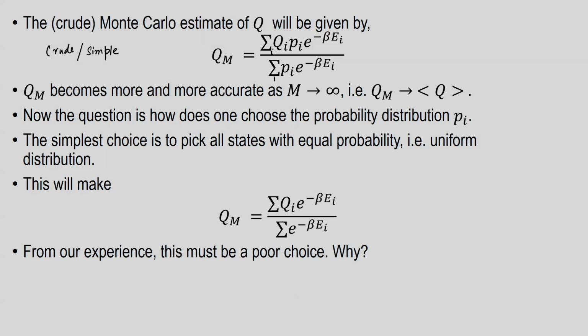So, now the question is how does one choose the probability distribution p_i? Okay. And the simplest choice is of course to pick all states with equal probability, with no a priori assignment of probability, so completely unbiased. So, it is a uniform distribution.